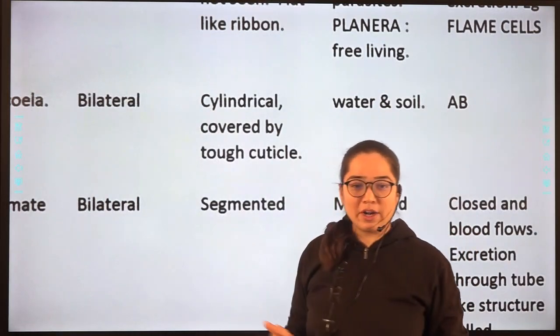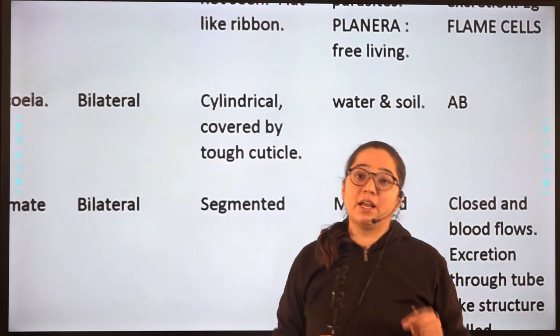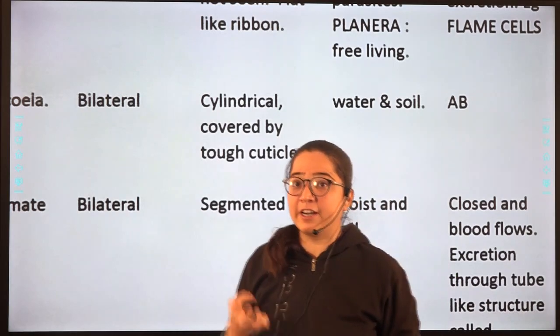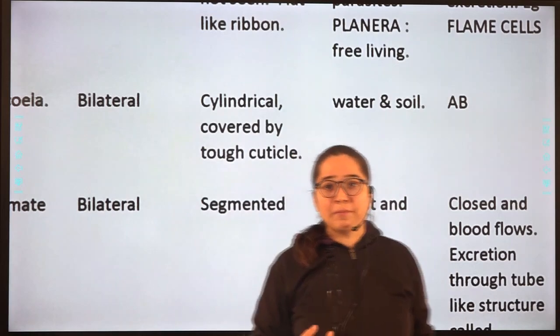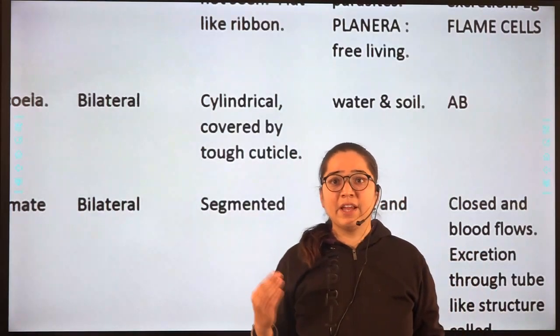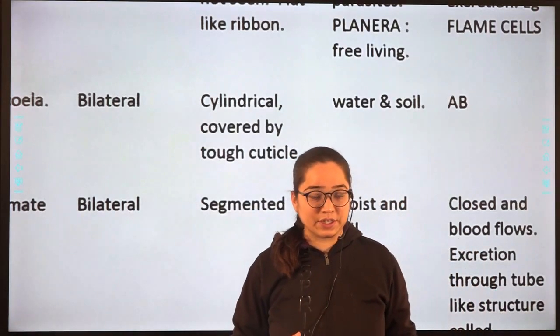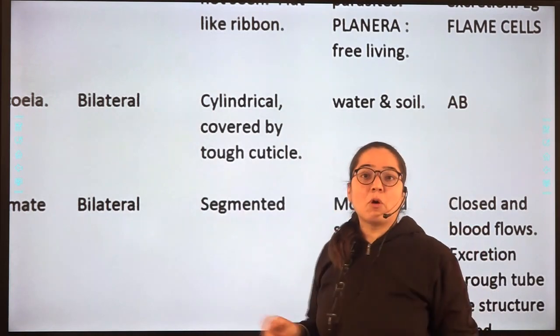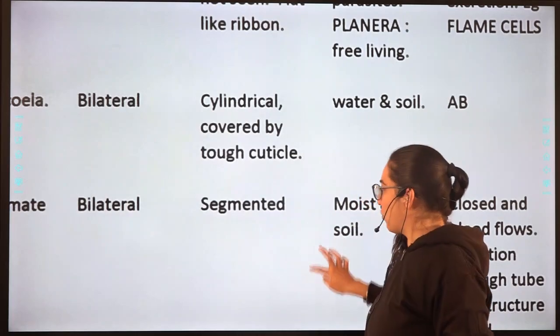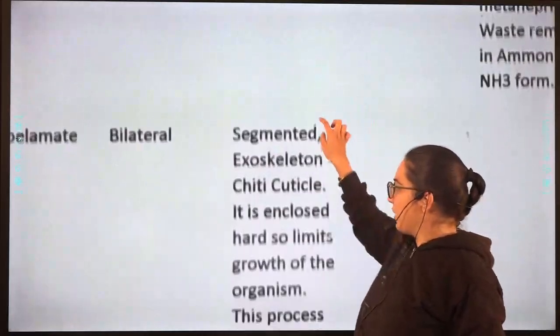Nematoda, how is their body? Their body is cylindrical, which is very tough, and it is covered by cuticle. Now what is cuticle? In our previous content, we have done what cuticle is. Annelida, their body is segmented like earthworm. Arthropoda,